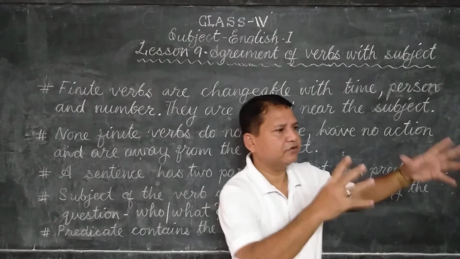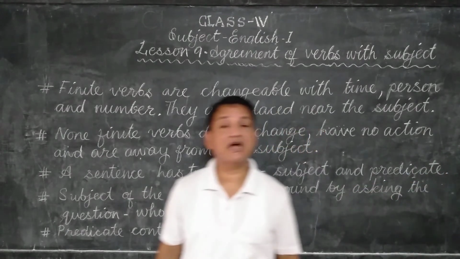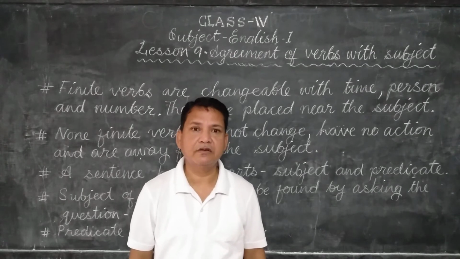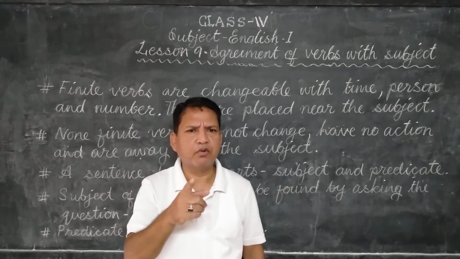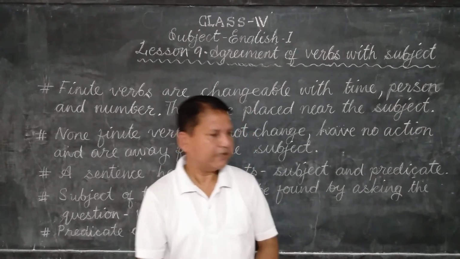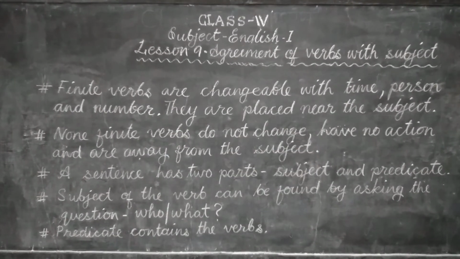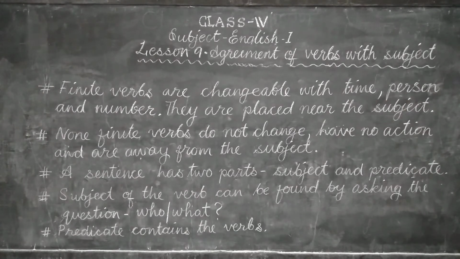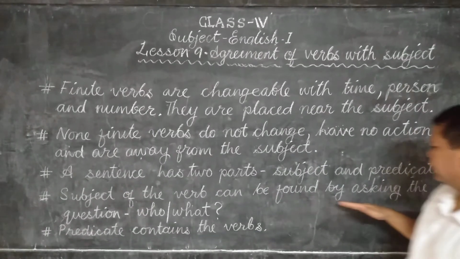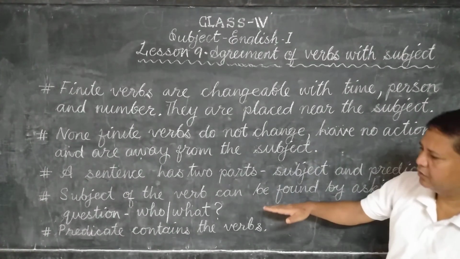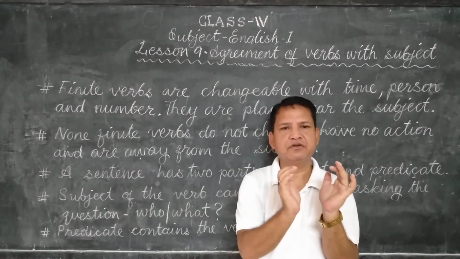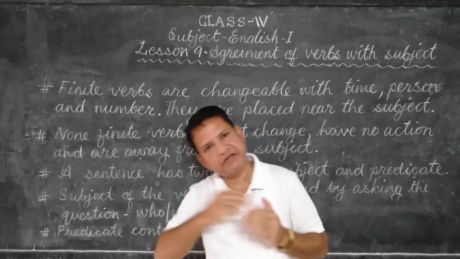The boys are shouting. How to find out the subject? Who are shouting? The boys. The boys is the subject. Okay? Like that. The subject of the verb can be found by asking the question who or what. When you find out the subject in a sentence, automatically the rest will be the predicate.